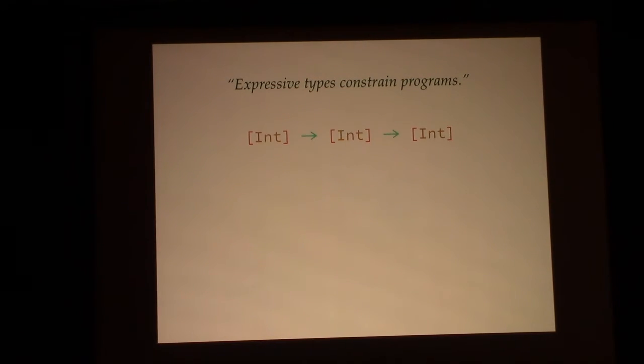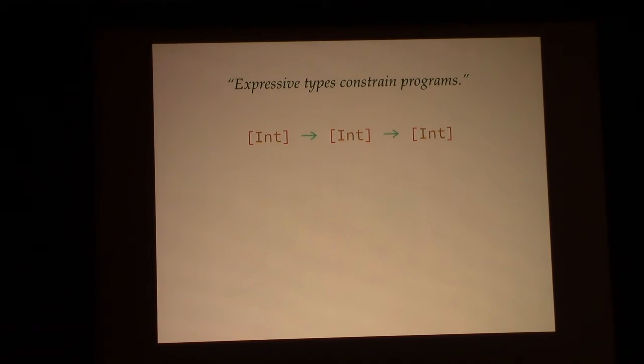So imagine that we have a type that looks like this, something that takes two lists of integers and produces a list of integers. If you just close your eyes and imagine what that function could be, it could be a lot of stuff, right? You can imagine it's an append function, which is going to be the punchline in a second. You can also imagine that it's a function that takes two arguments and returns the first argument, maybe returns the second argument, maybe it just adds the two elements of the lists together pairwise.